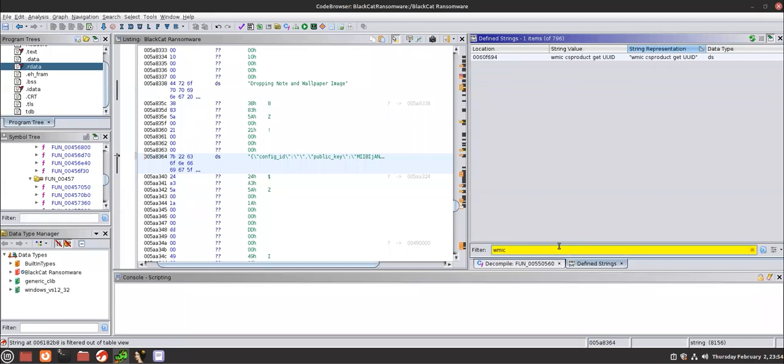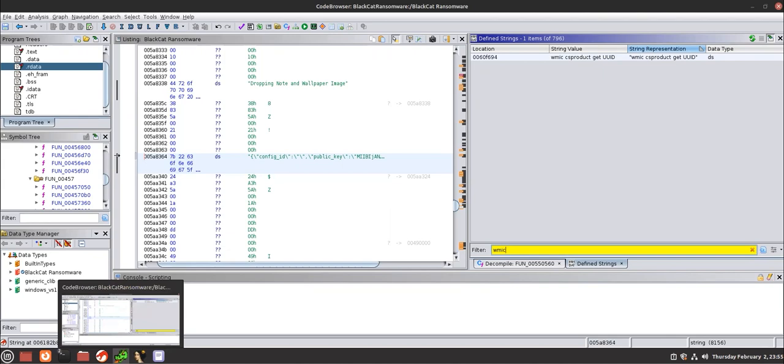If I type in WMIC and search it, it gets this string value: WMIC CSPRODUCT get UUID. It's getting the UUID, and then it's appending that to something else and putting it onto your wallpaper screen. On the threat screen, this is probably your access key. The UUID, it's issuing this WMIC command to get your user ID on your computer. So it's very interesting in here.